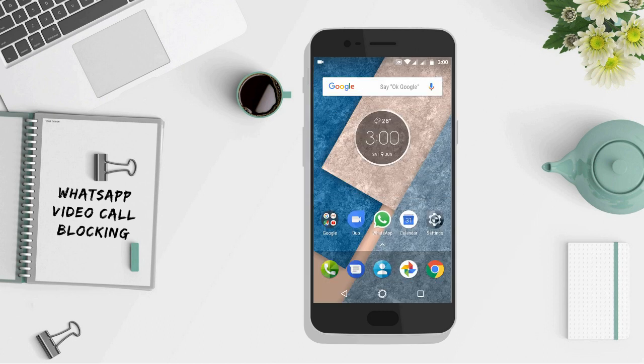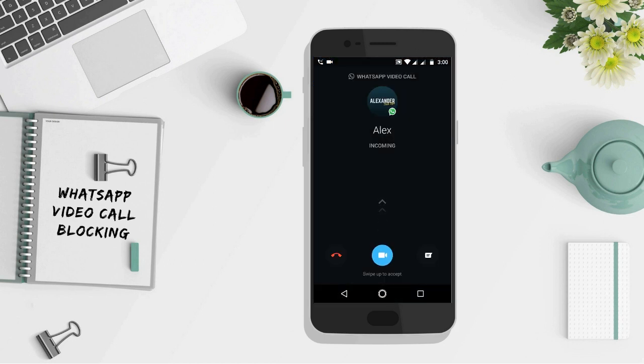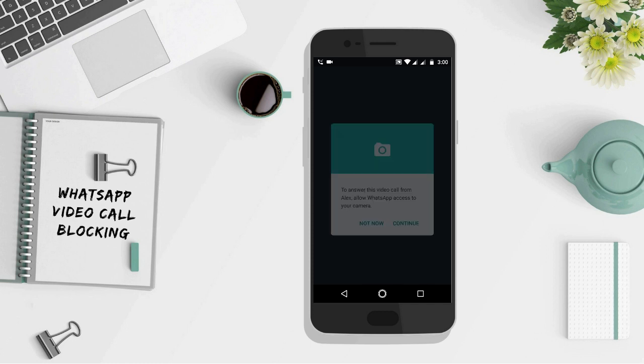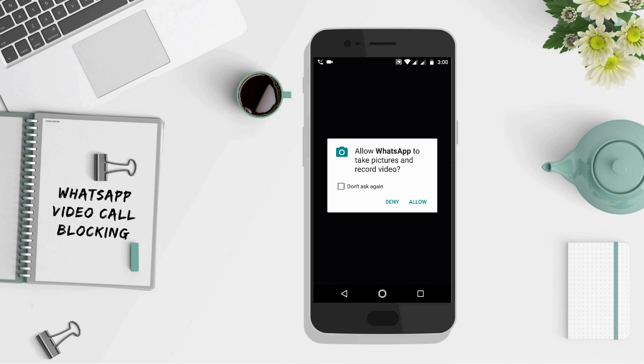Now ask someone to video call you. When you try to attend the video call, they will ask you permission to access camera. Choose the option Don't ask again and deny permission.